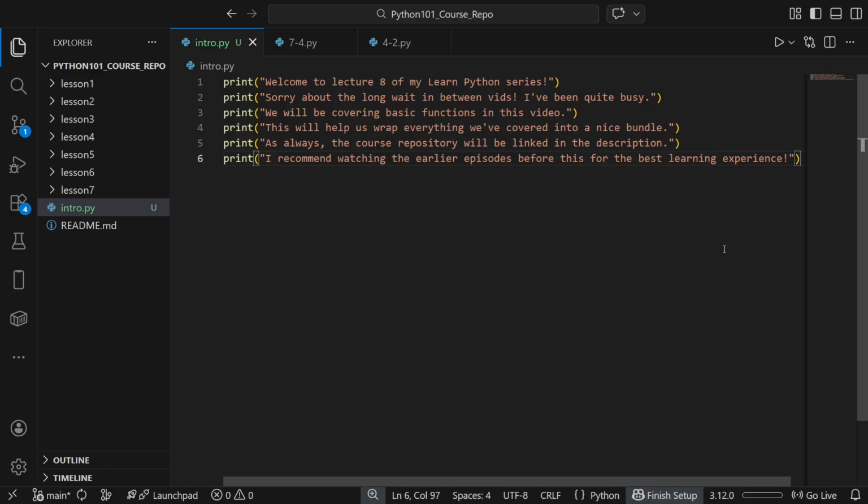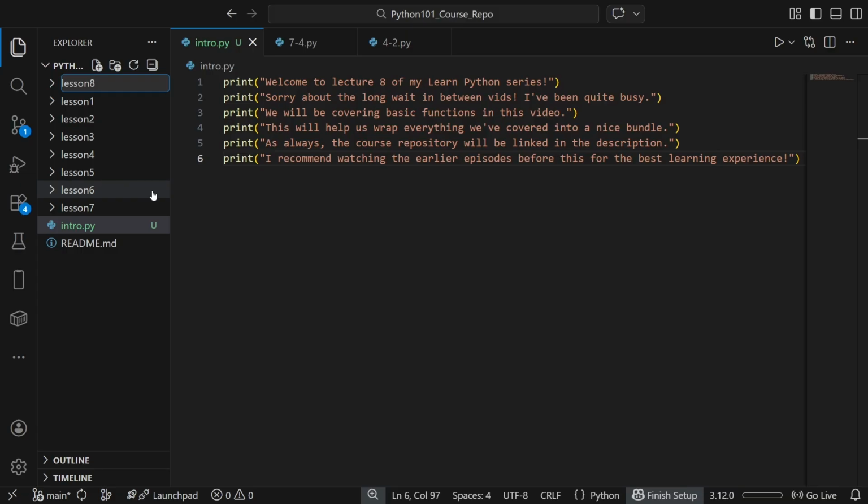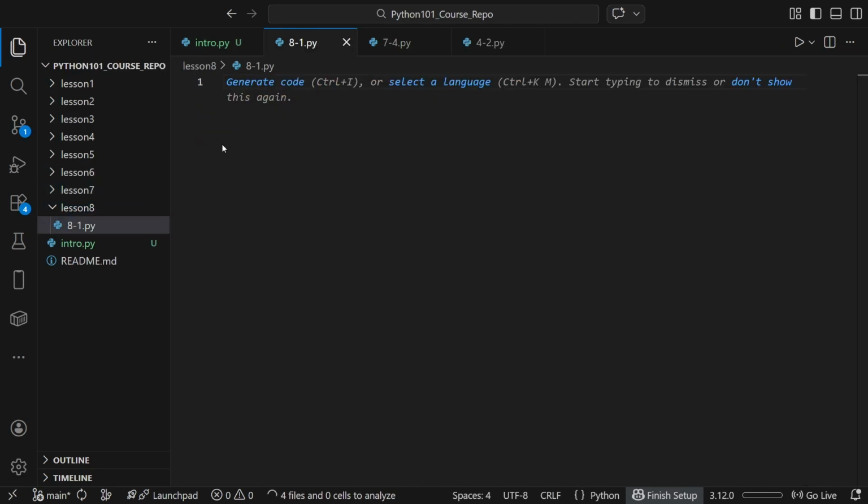Let's create a Lesson 8 folder like we've done with the previous lessons. Initialize our first file. We'll call it 8-1.py, like we have before. In this first section, we're going to build basically the core mental model for functions in one place, so we don't have to keep jumping around. The goal is to understand what it means to define a function, what it means to call it, what parameters are, and what it means to return a value. If you get this part, everything else in this video is just variations upon this pattern.